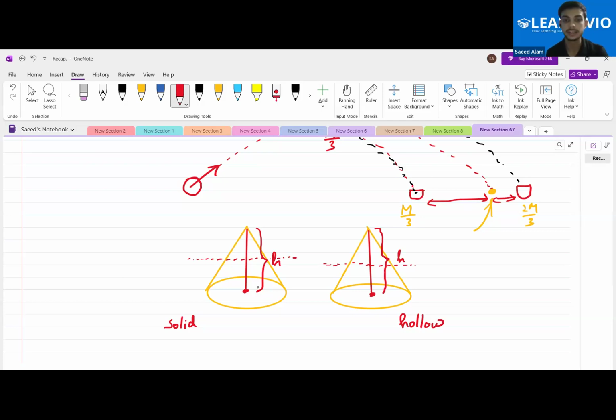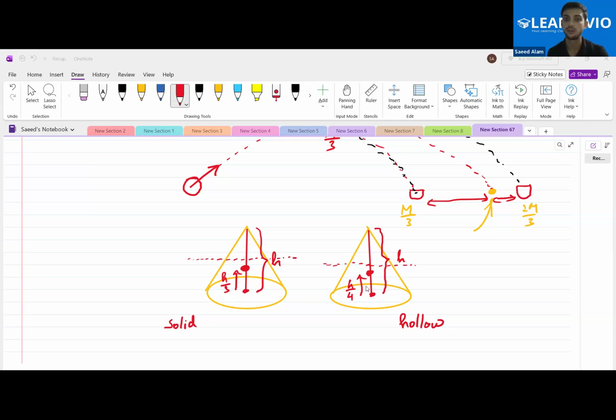For solid, the center of mass is at a height of h by 3 from the base, somewhere over here. For the hollow, the center of mass is at a height of h by 4. Is this clear to all of you? This is the point where you can treat the whole mass to be concentrated in this cone. This is something we can't calculate very easily, so I'm giving you a direct result. Just remember it. Is this clear?